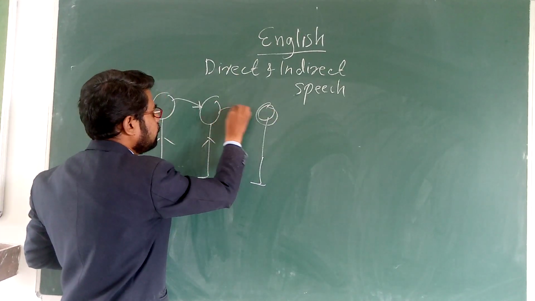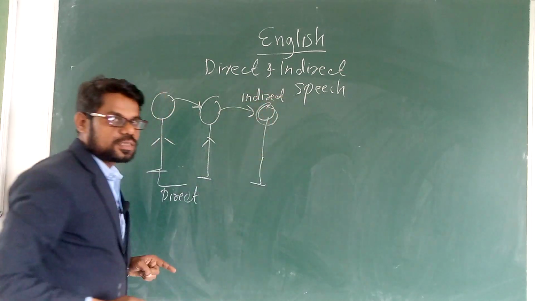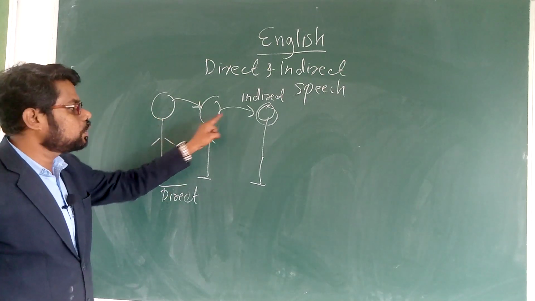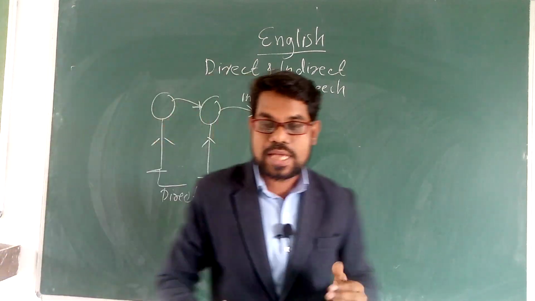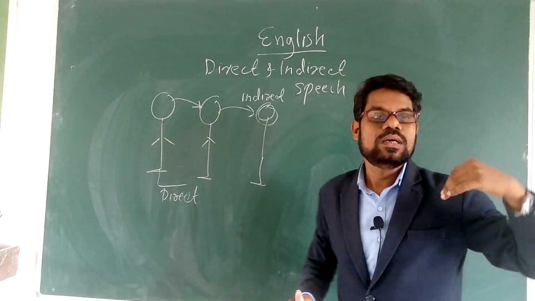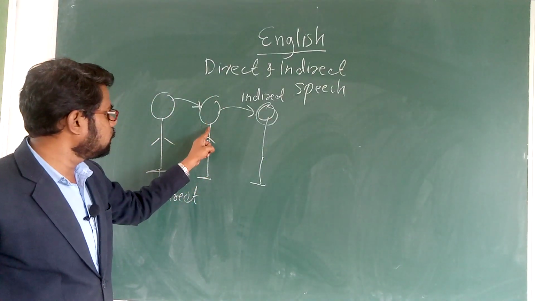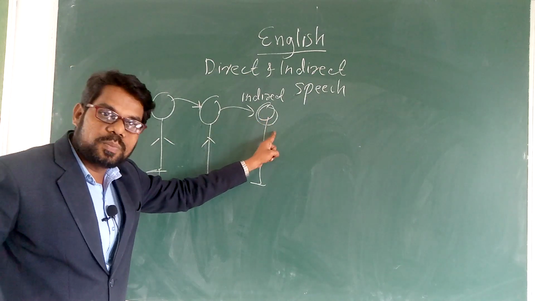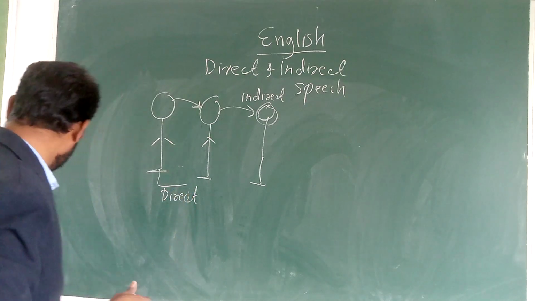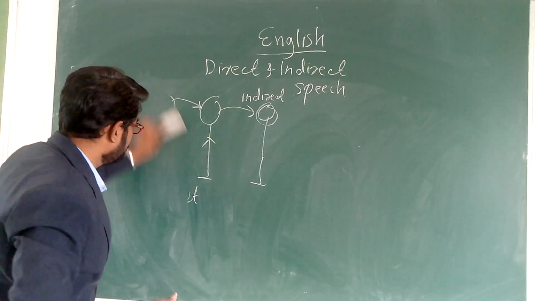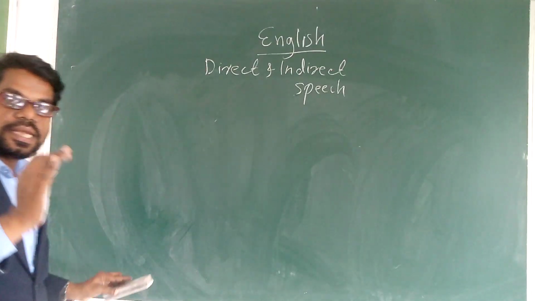So here he will tell him, that is indirect speech. It means what he told to him, he will report, but not as it is. He will make some changes, such as in pronouns. Suppose what he told, like this. So these two are direct speech, and when that person tells another, it is indirect speech. Okay, now we'll go with some examples. First we are talking about the basic concept of direct and indirect speech.